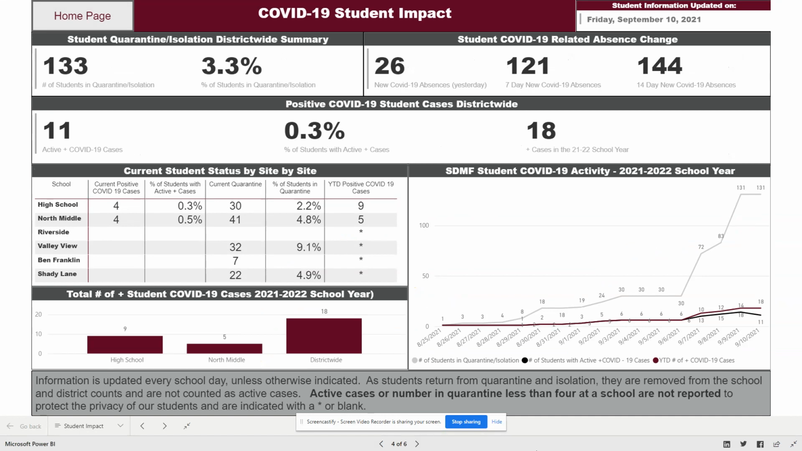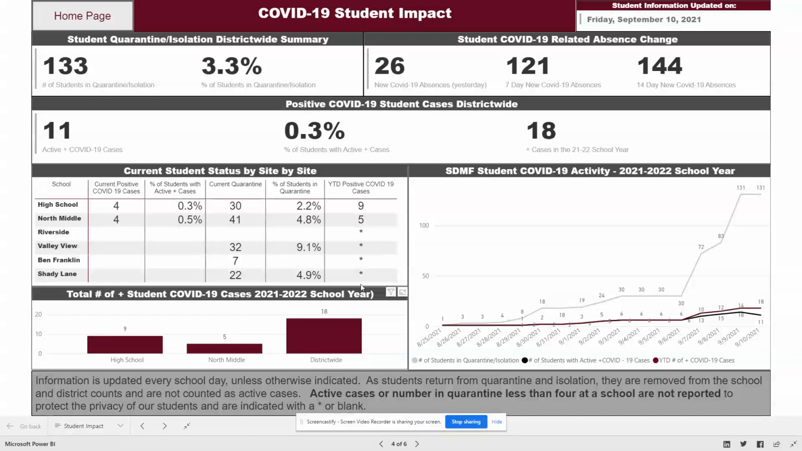When we're looking at the COVID student impact, we're looking at how many students are currently in quarantine or isolation and what percentage of our student population that accounts for, how our COVID-related absences are changing, and then what our positive cases are. So both an active positive case, which would be a student that has a positive case and is currently in quarantine, and then our positive cases throughout the school year.